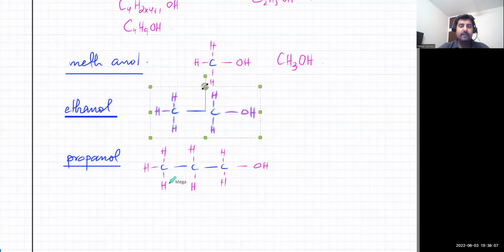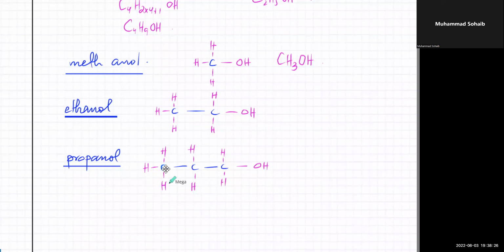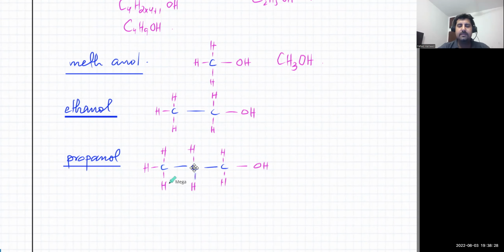Okay. So, but over here, is there another position where I can put the OH group? If I put the OH group on the first carbon atom, will it make a difference, or will it be the same molecule? Same. What if I put the OH on the middle carbon atom? Will it be a different molecule?